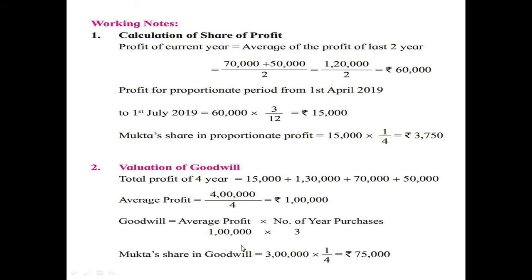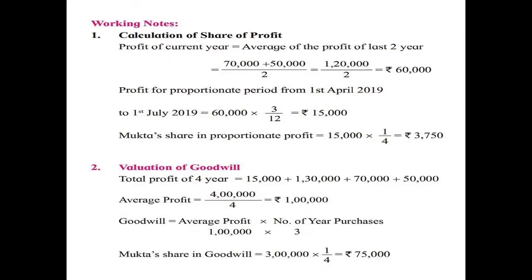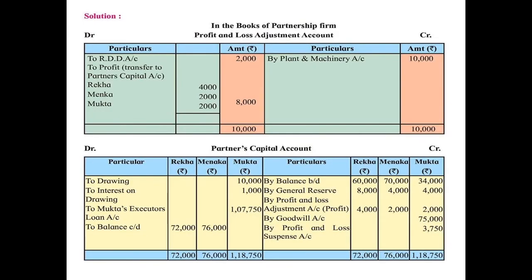Now 3 lakhs is the goodwill for all the partners. We have to calculate Mukta's share. As per the profit sharing ratio, Mukta's share is 1. So you have to calculate the share of goodwill for Mukta, that is 3 lakhs into 1 divided by 4. So 75,000 is the share of goodwill for Mukta. It is to be recorded in the partner's capital account. By goodwill account, 75,000 is recorded in Mukta's column.